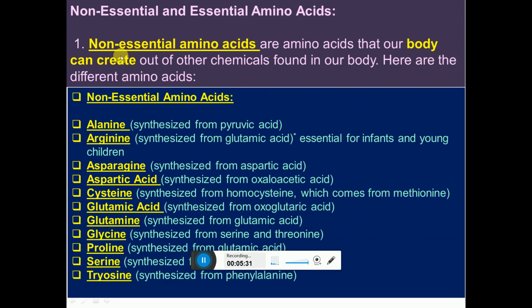First of all, we are going to see the non-essential amino acids. These are the amino acids that our body can create out of the chemicals found in our body. So the body can prepare the amino acid from the chemicals which are present in our body. They are called the non-essential amino acids. Here are the names of the non-essential amino acids. They are synthesized from the chemicals present in our body: alanine from the pyruvic acid, arginine, asparagine, aspartic acid, cysteine, glutamic acid, glutamine, glycine, proline, serine, and tyrosine.